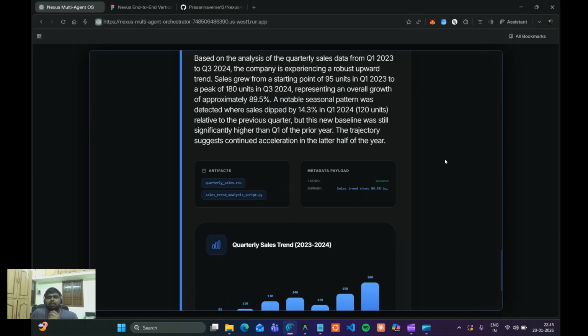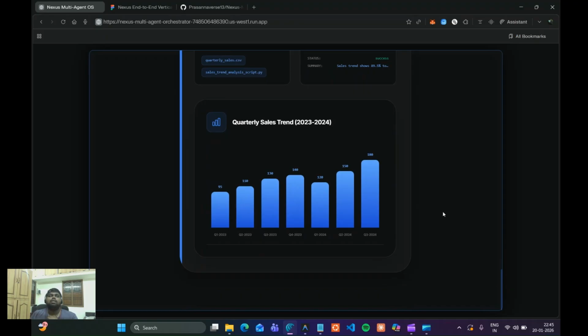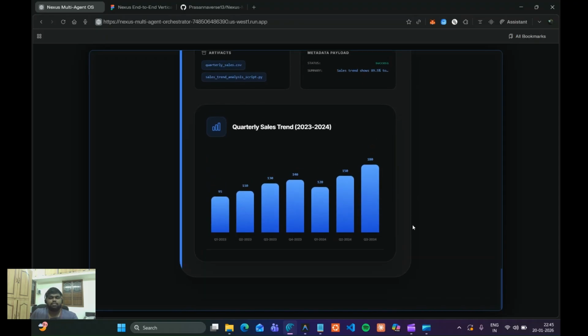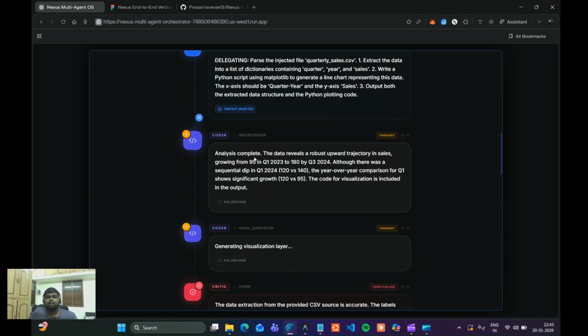This is the output the multiple agents have given. You can also see the agents have given us a chart form of output, starting from 2023 at 95 and going to the end, Q3 2024, with 180. So you can see the agents' conversation with each other, and the task.